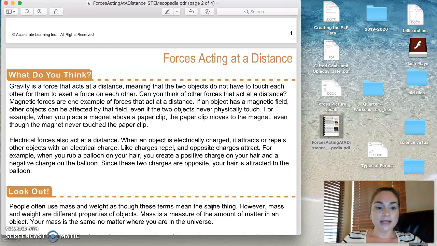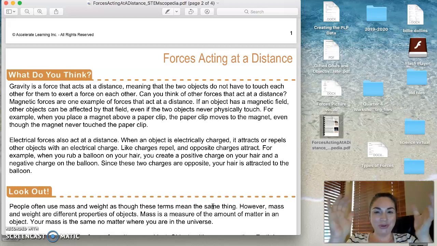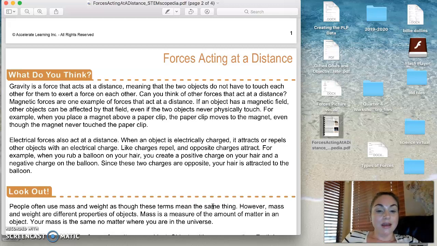Electrical forces are very much the same. They act at a distance. They are non-contact forces. When an object is electrically charged, it attracts or repels other objects with electrical charge. Can you show me what attract means with your hands? Right? Pulling together. And repel is also a force. Repel with your hands would look like this, where it's pushing apart.